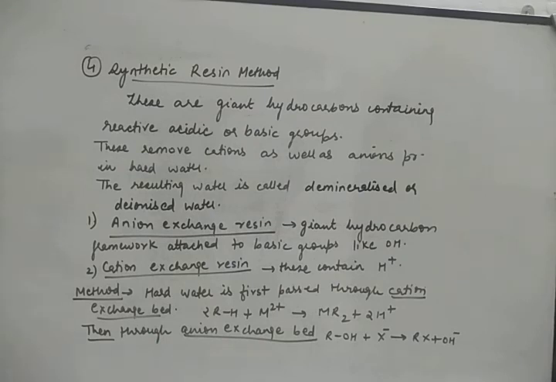Okay, so what we do, we take two tanks, and these two tanks are filled with the anion exchange resin and cation exchange resin. So what this anion exchange resin will do, it will remove the negative ions, and cation exchange resins will remove the calcium and magnesium ions, and the resultant water will be free from all the hard anions and hard cations.